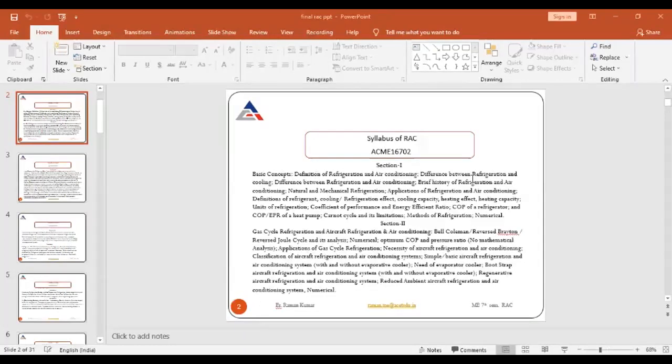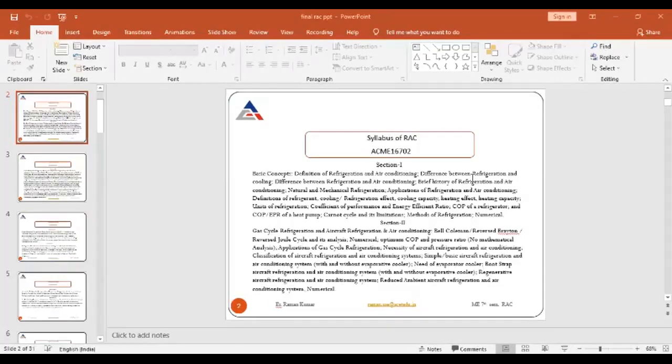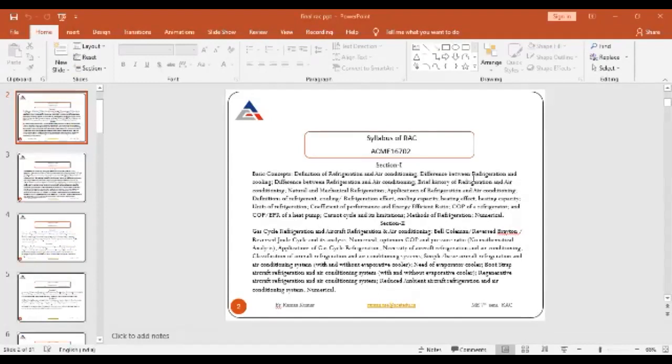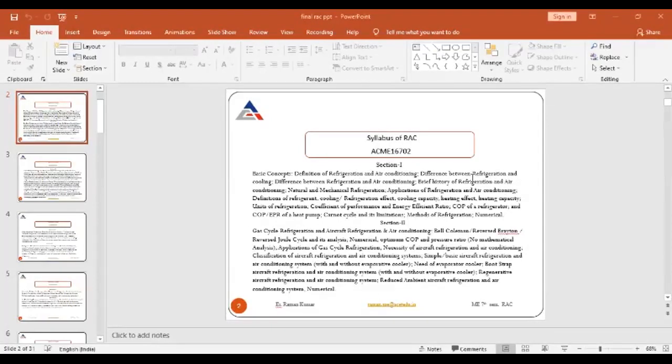Okay. Then brief history of refrigeration and air conditioning. What is natural and mechanical refrigeration? What are the zones of refrigeration? What is cooling capacity, heating capacity? Okay. What do you mean by COP and EPR? COP and EPR of heat pump. Okay, so different methods are there and numericals are also there.